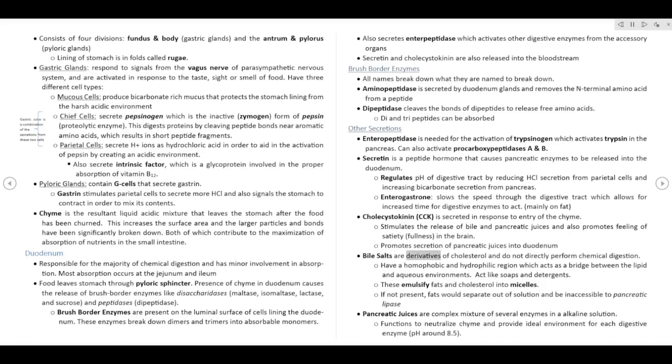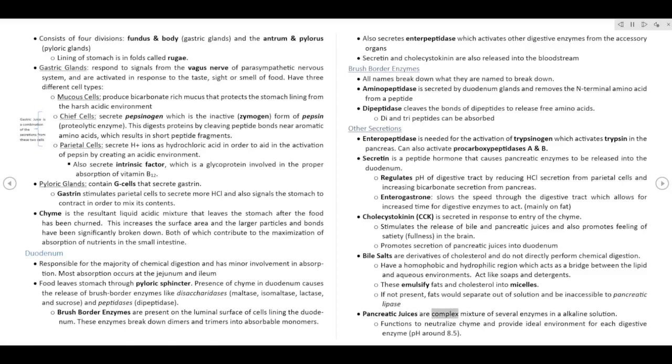Bile salts are derivatives of cholesterol and do not directly perform chemical digestion. Have a hydrophobic and hydrophilic region which acts as a bridge between the lipid and aqueous environments. Act like soaps and detergents. These emulsify fats and cholesterol into micelles. If not present, fats would separate out of solution and be inaccessible to pancreatic lipase.